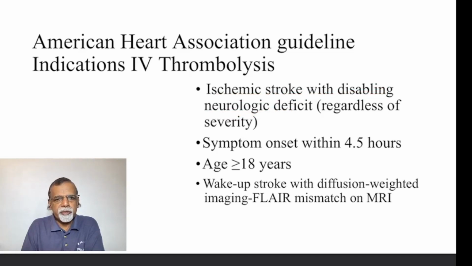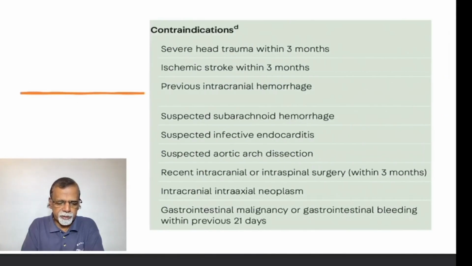For example, somebody with aphasia, even though the deficit is less, this is a disabling one, and so the patient should be considered for thrombolysis. The same is true of homonymous hemianopia, especially for a driver or a professional. This is disabling. So those are the changes in the American Heart Association guidelines for IV thrombolysis.